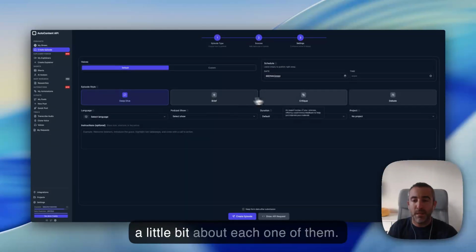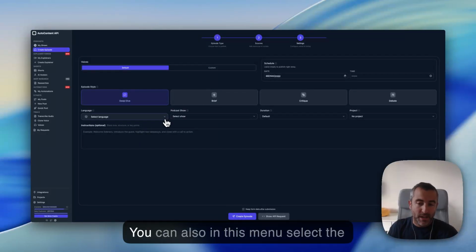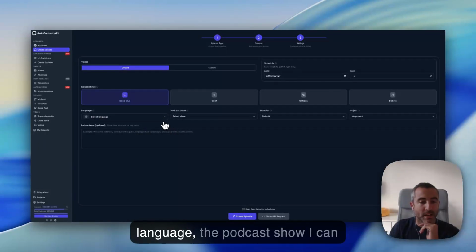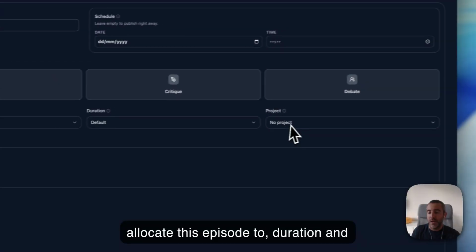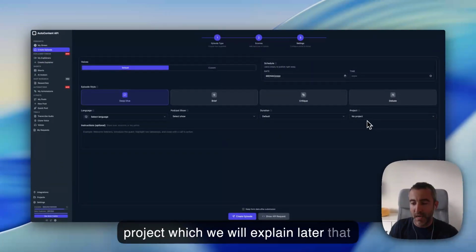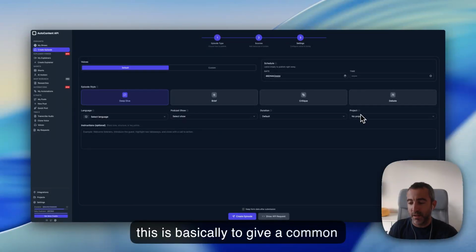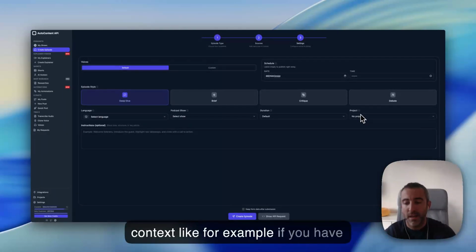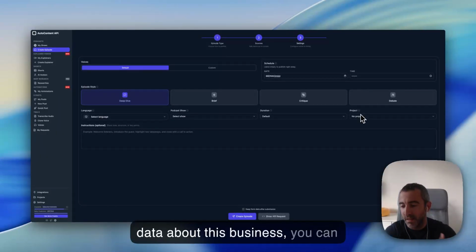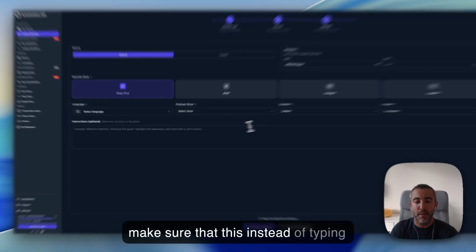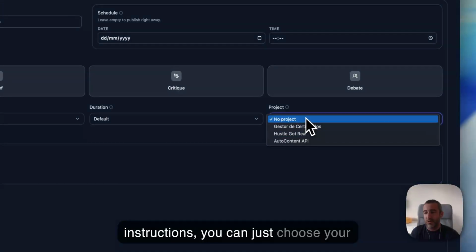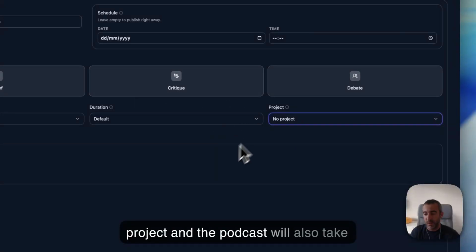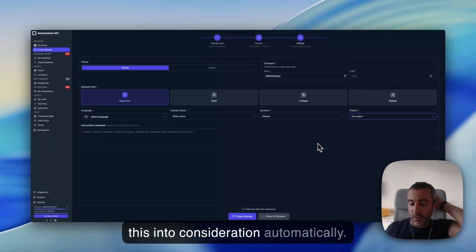You can see a little bit about each one of them. You can also in this menu select the language, the podcast show I can allocate this episode to, duration, and projects, which we will explain later, that is basically to give a common context. For example, if you have a business and you have some data about this business, instead of typing the context every time in the instructions, you can just choose your project, and the podcast will already take this into consideration automatically.